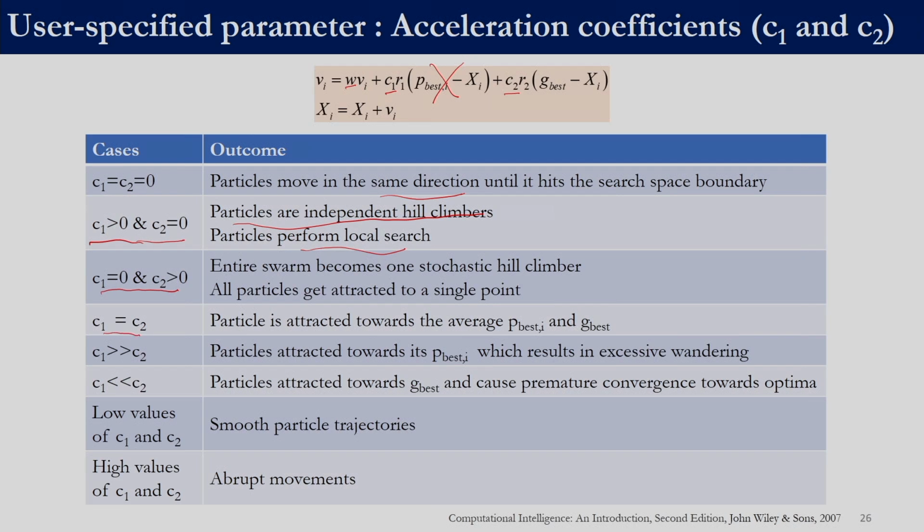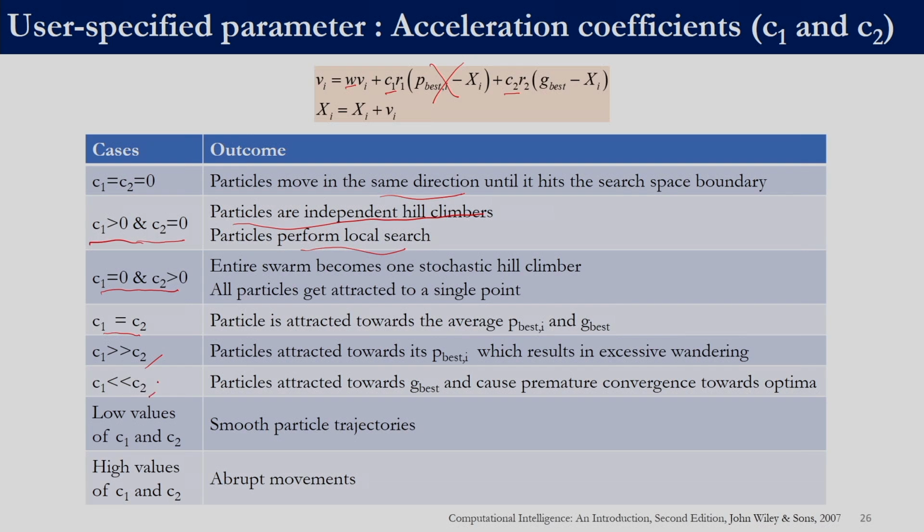If C1 is equal to C2, then the particle is said to be attracted towards the average of p best and g best. Similarly, if C1 is much greater than C2, then the particles are attracted towards their p best, and this will result in excessive wandering. This is similar to the second case, though it is not 0, but C2 is insignificant when compared to C1.